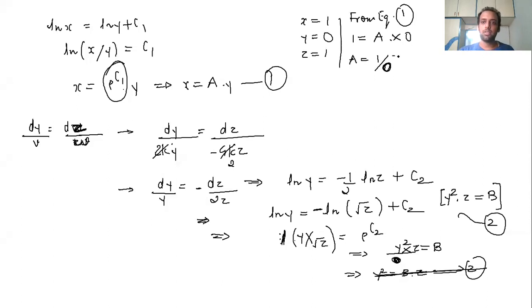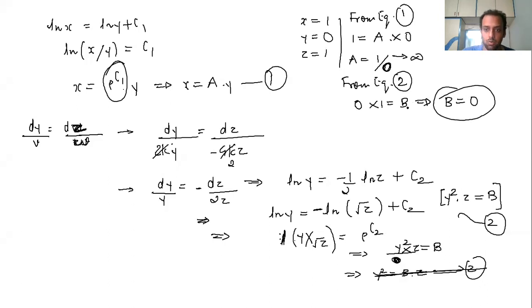Let me check this. Let it come infinity. Then let's go to the second equation. From equation 2, again y is 0, z is 1, so b is equal to 0. So constant b is equal to 0.